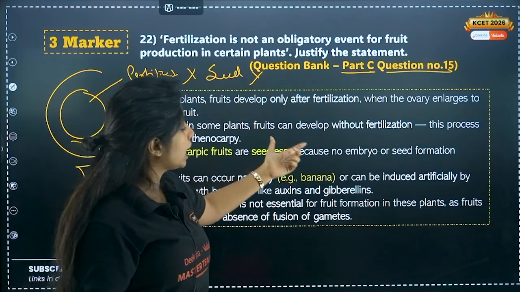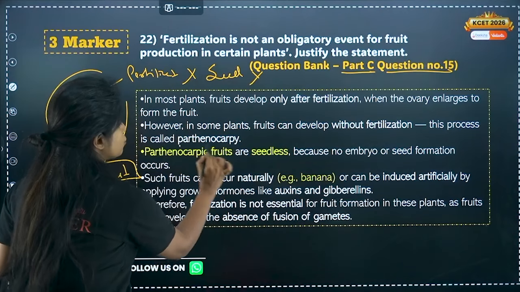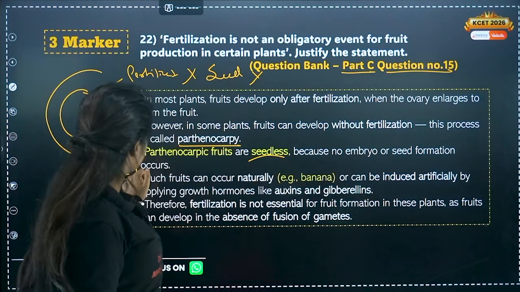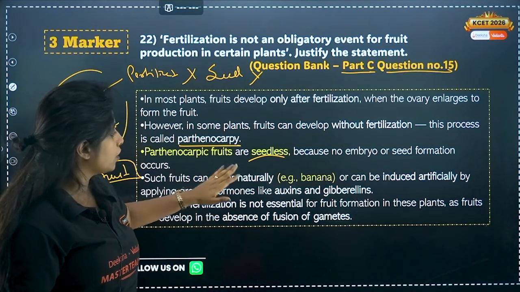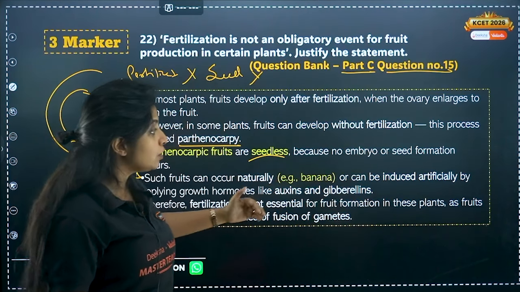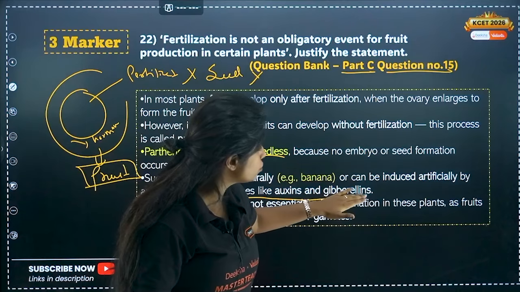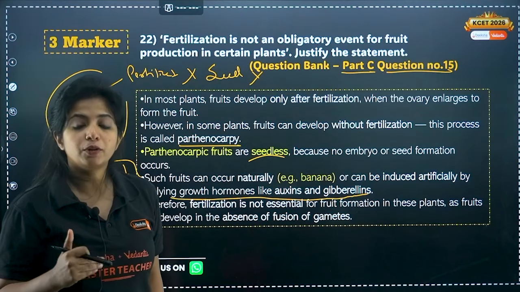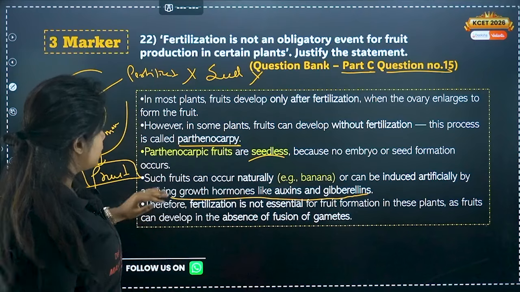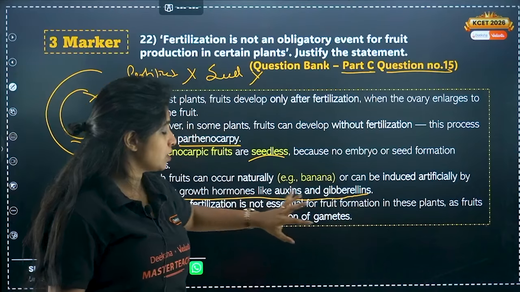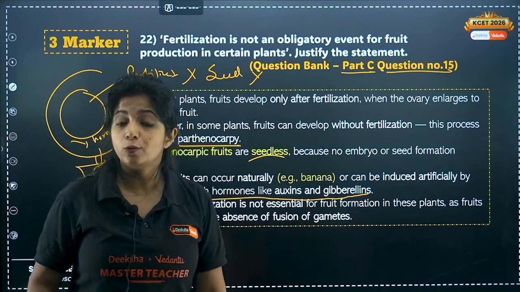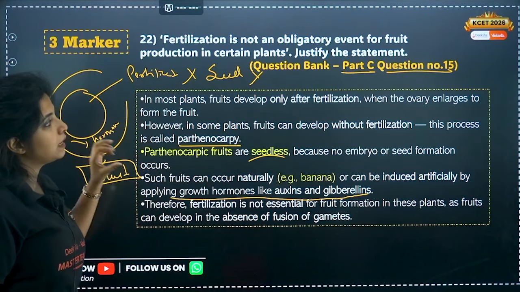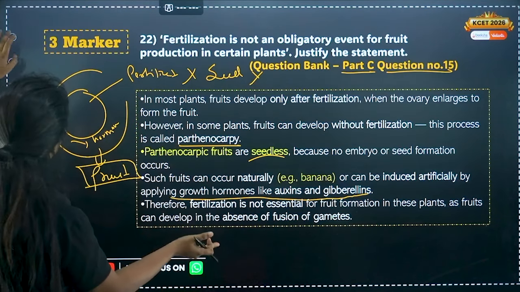So in most plants, fruits develop only after fertilization when the ovary enlarges to form the fruit. However, in some plants, fruit can develop without fertilization. This process is known as parthenocarpy. Parthenocarpic fruits are seedless because no embryo or seed formation occurs over here. Such fruits can occur naturally, example banana, or can be induced artificially by applying growth hormones such as auxins and gibberellins. So I can induce it as well. How? By putting the growth hormones such as auxins and gibberellins. Therefore, fertilization is not essential for fruit formation in these plants as it can develop in the absence of fusion of gametes. So they are seedless, always remember that, and explain your answer properly line by line giving the examples. Okay, which is why I have put your answer over here.